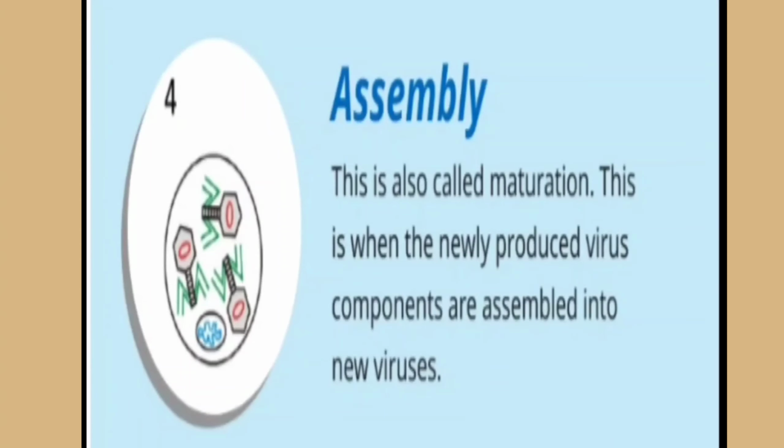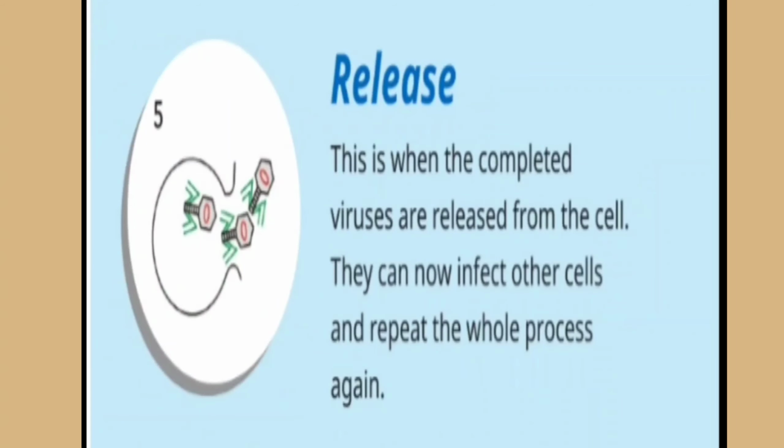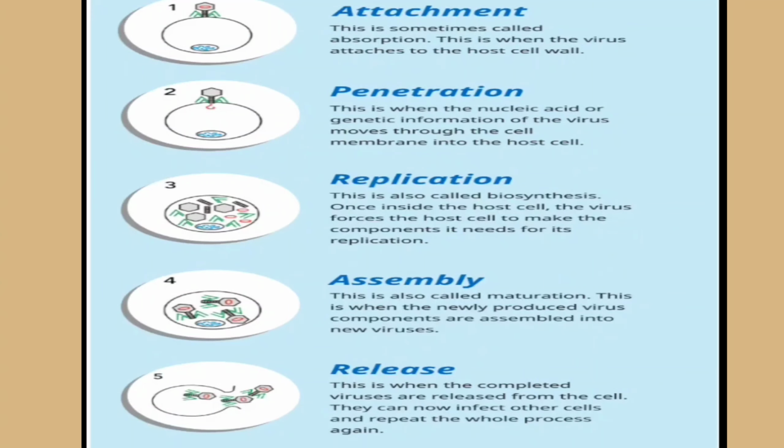This is when the newly produced virus components are assembled into new viruses, and then the release, when they rupture the cell wall, and the completed viruses are released from the cell. They can now infect other cells and repeat the whole process again.